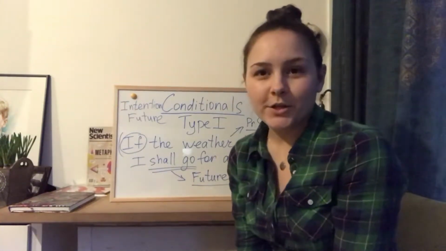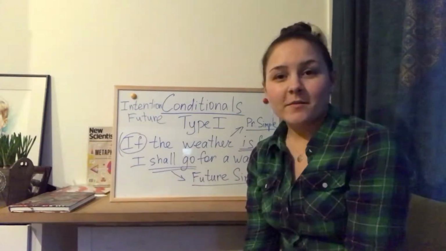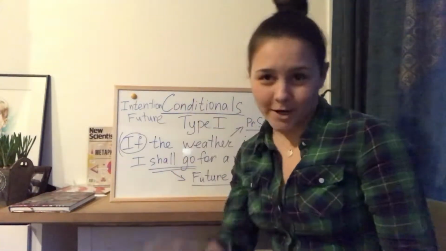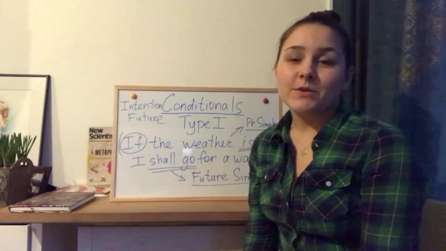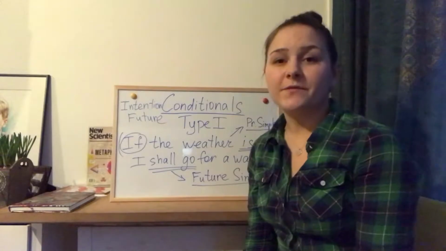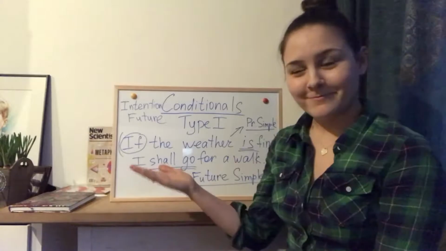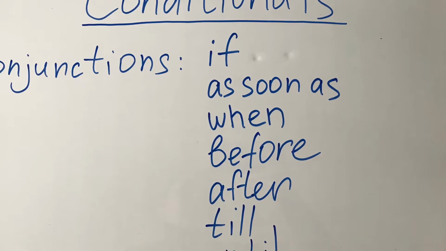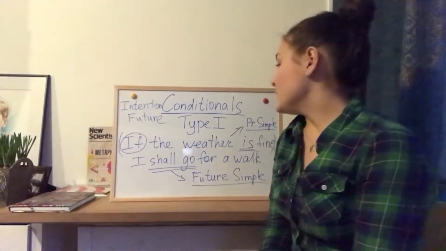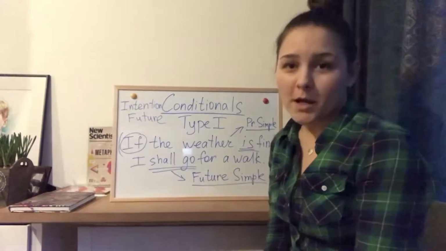Today I'm going to tell you how conditionals type 1 works. In the previous video I explained to you how conditionals type 0 works, and I promised to give you a list of conjunctions that would help you to define the condition part of the sentence. Here they are. So now I'm going to explain on some examples how type 1 works.